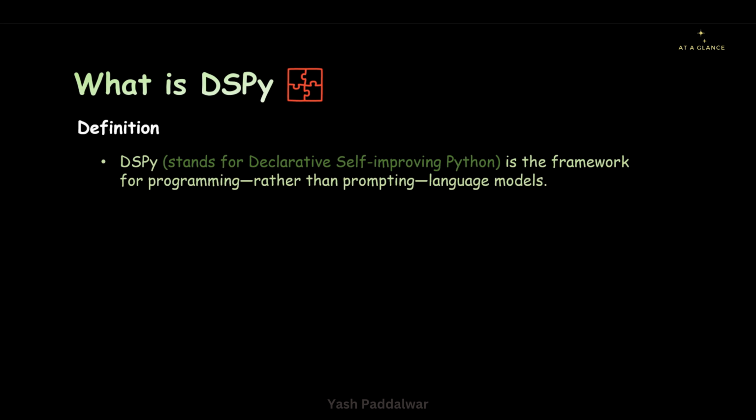So the developers of this DSPy framework came up with an idea of ruling out prompting the language models. Instead, why not we program the prompt? Why not we make a flow in such a way that the prompt will alter itself according to the situation, according to the query, according to the language model? So this DSPy helps in doing all this. It believes in prompt programming rather than prompt engineering. So the manual work of any prompt engineer will drastically reduce.